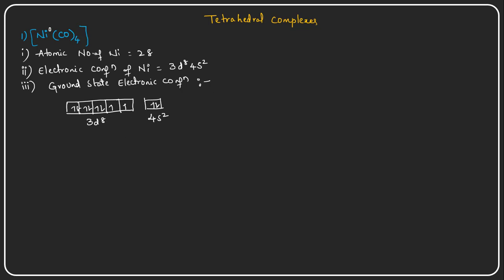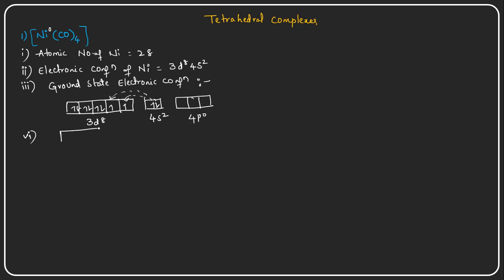Because it requires 2 electrons, one of these electrons will pair with this electron, and another electron will also pair up with this electron, so that the excitation of the orbitals takes place. And if 4s is there, they are having 4p also, but 4p is the empty orbital, right?